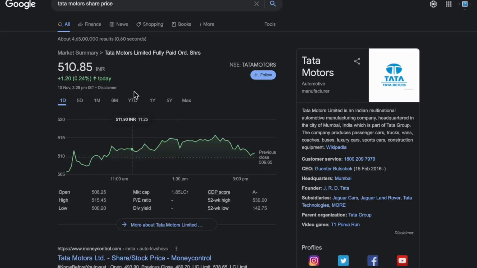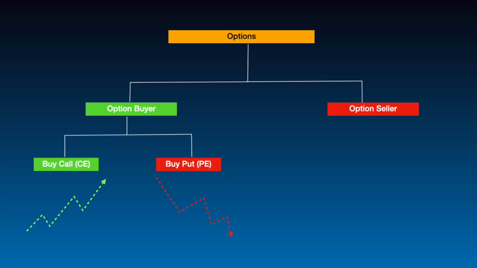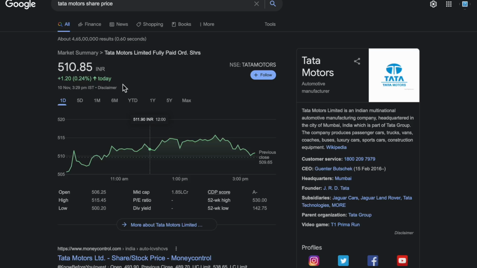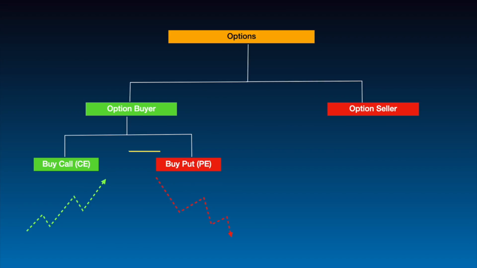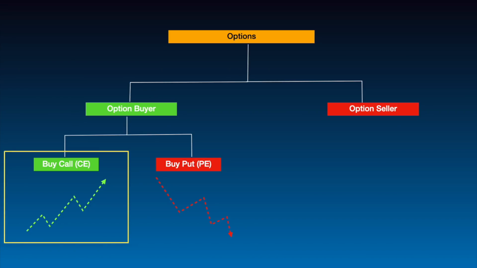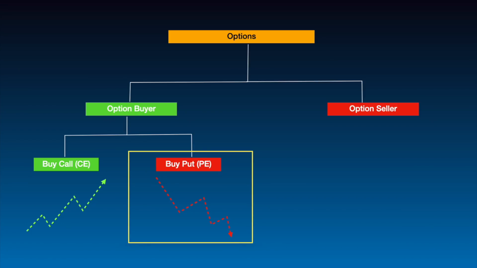If you see here, Tata Motors is currently trading close to 500 rupees. Now, if I feel that Tata Motors price will move above this level, at that time, I will go and buy a call option of Tata Motors. Now, if I feel Tata Motors will not sustain this level, which means I think the price will go down in a few days, at that time, I will buy a put option of Tata Motors. Okay? So, an option buyer has to buy a call option if he feels the price will go up, and he has to buy a put option if he feels the stock price will fall. Now traders, I hope you understood this.